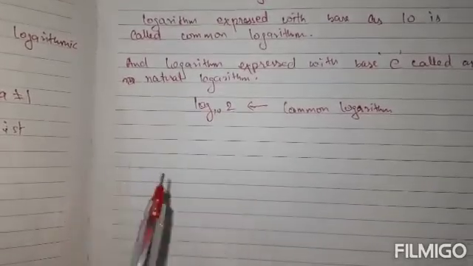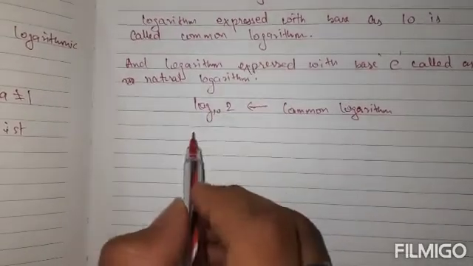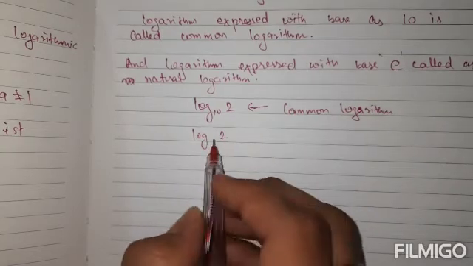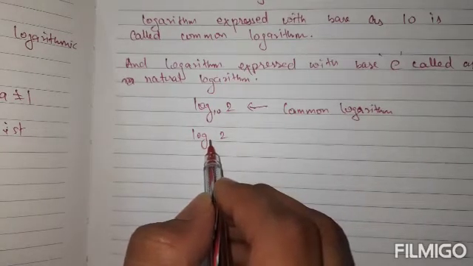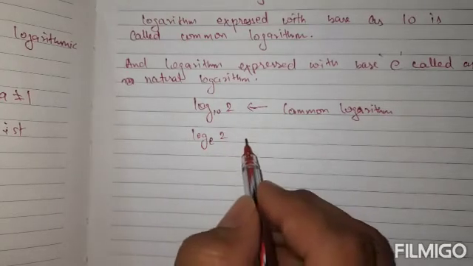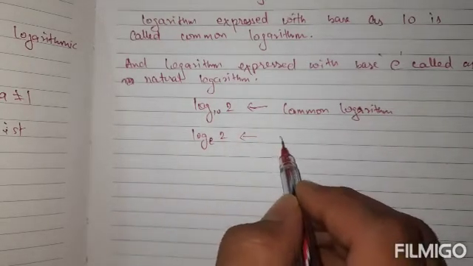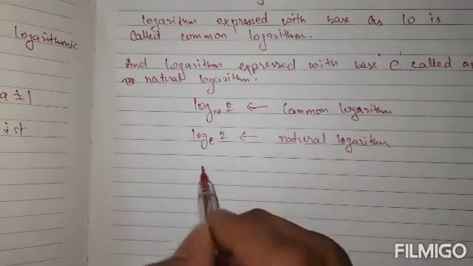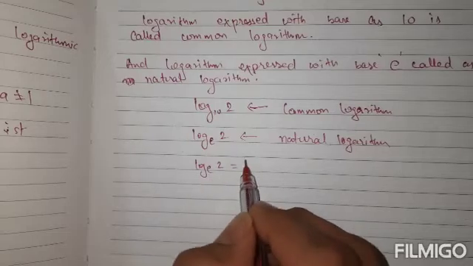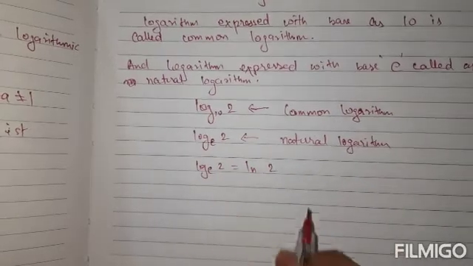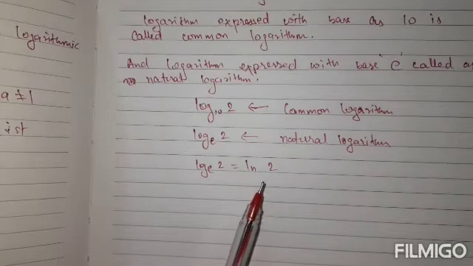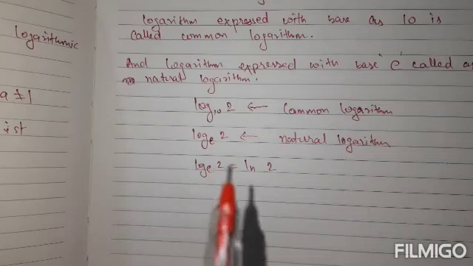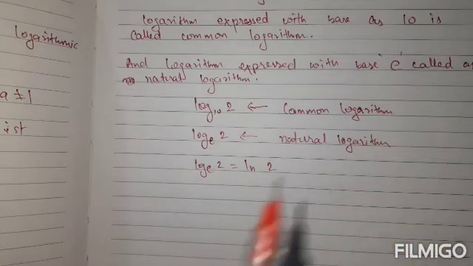And in case of mathematical functions, generally we have to deal with logarithms with base e, and with base e, this logarithm is called natural logarithm. The natural logarithm is also expressed as ln 2, meaning log of 2 to the base e. This is natural logarithm. So this was all about logarithm, its concepts and its properties.